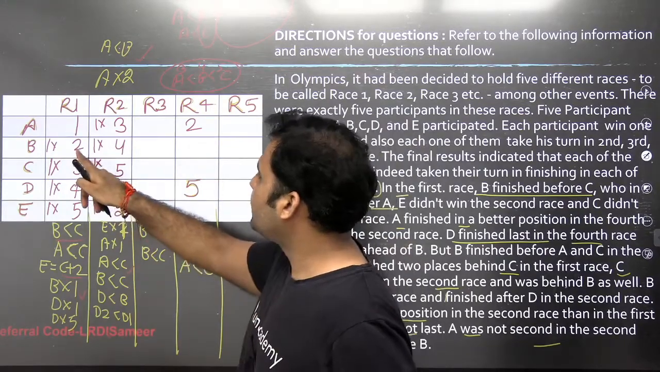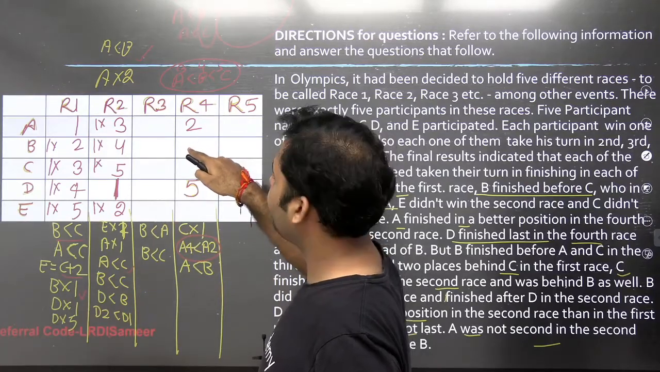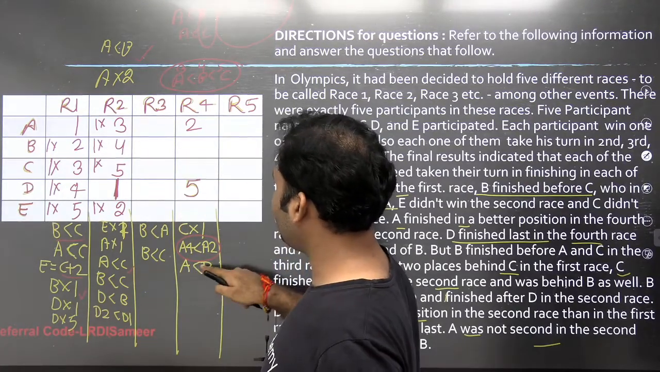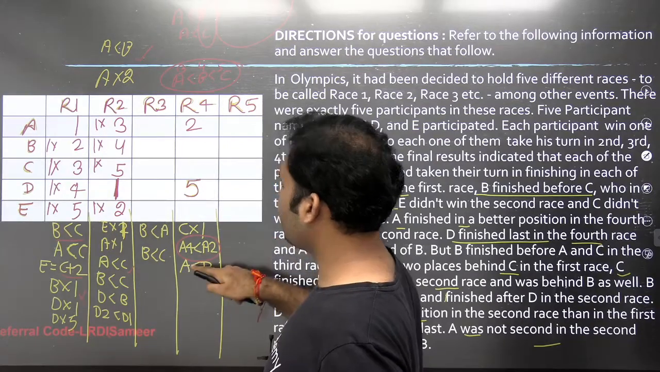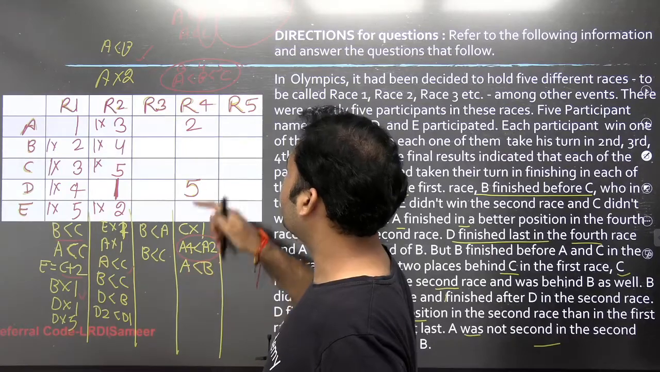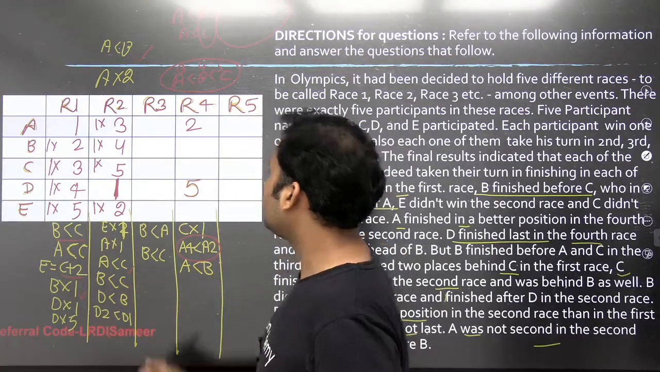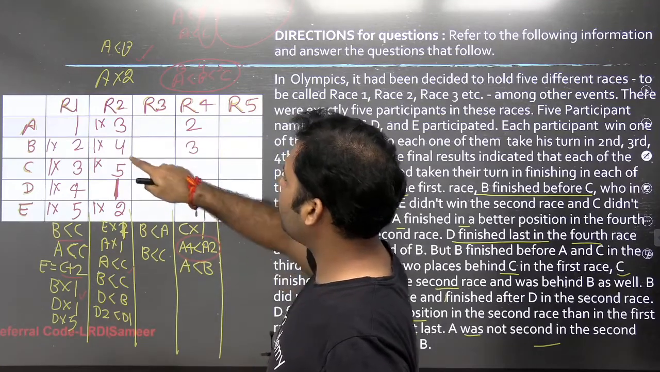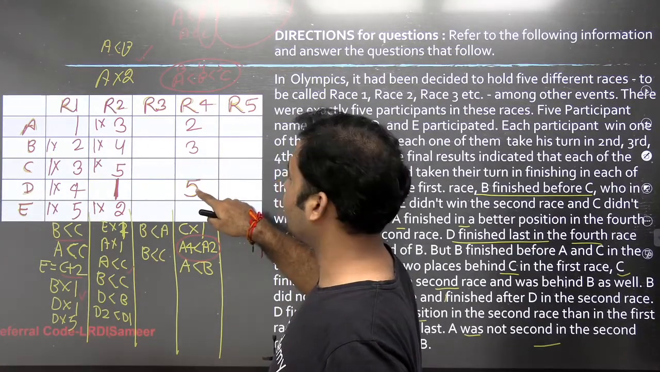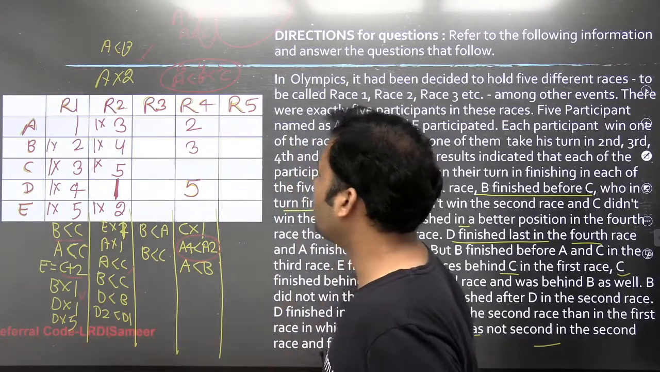Now you see that 2 has been given, 4 has been given, 1 cannot be given here, right? Why can 1 not be given here? Because A is better than B. So the rank of B cannot be lower than 2, right? So the only possible option for B is 3. Why can 4 not be given? Because 4 is already there. Why can 5 not be given here? 5 is already here, right? So 5 will not come again over here in race 4. So 3 is the only option.